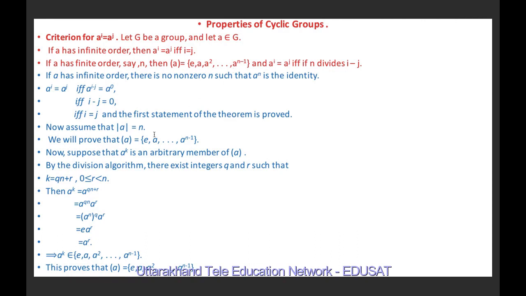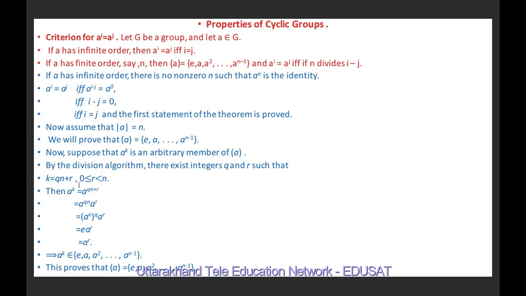Suppose a raised to power k is any arbitrary member of this cyclic group generated by a. By the division algorithm, there exist integers q and r such that k is equal to qn plus r, where r lies between 0 and n.